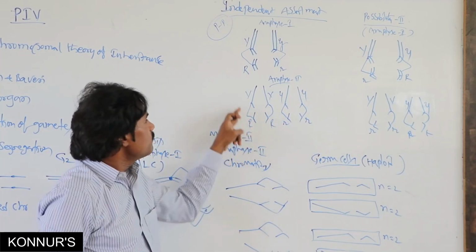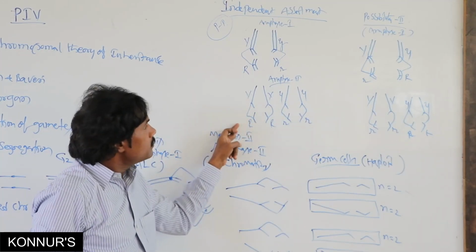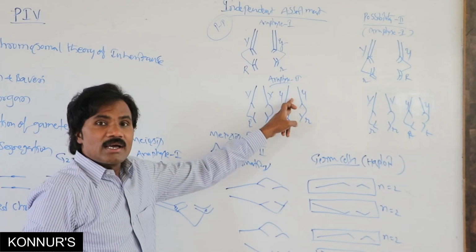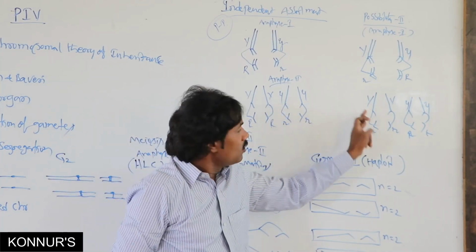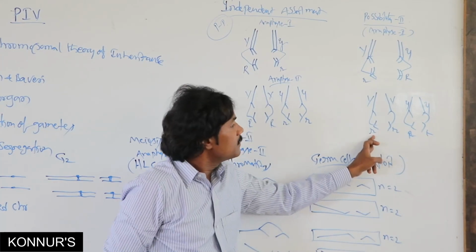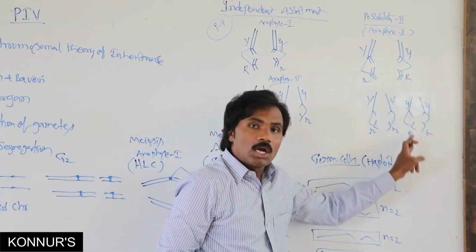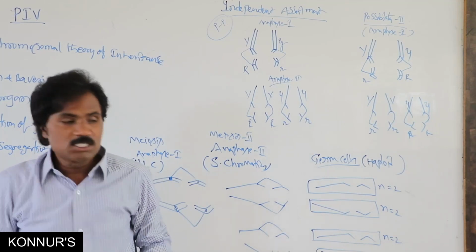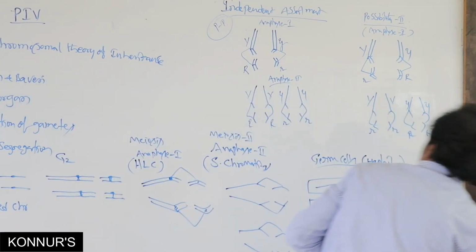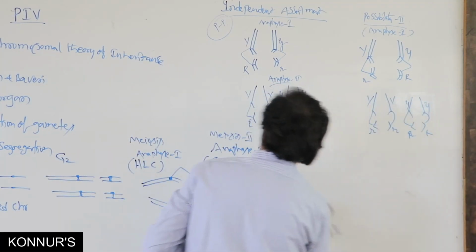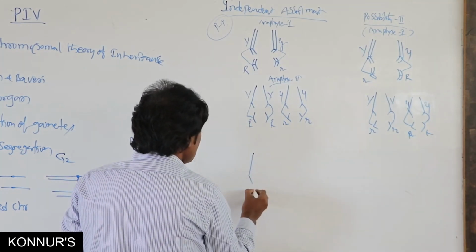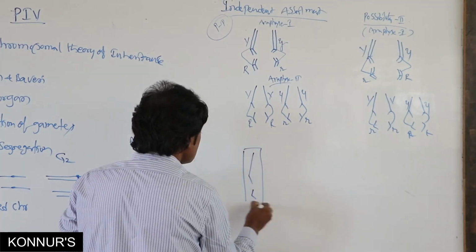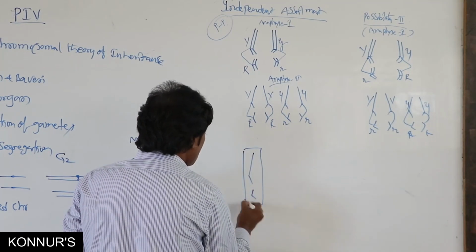In this possibility, yellow round, green wrinkled, yellow wrinkled, and green round gametes are formed. Similarly, other possibility gametes are formed, like yellow round.